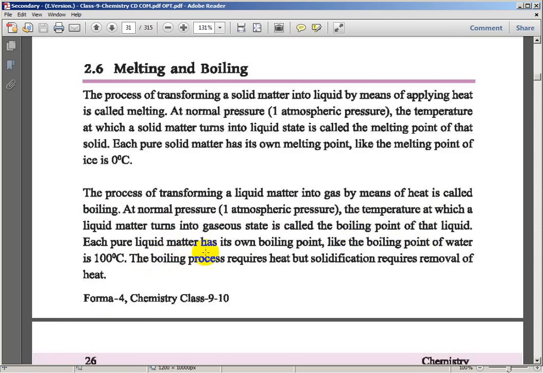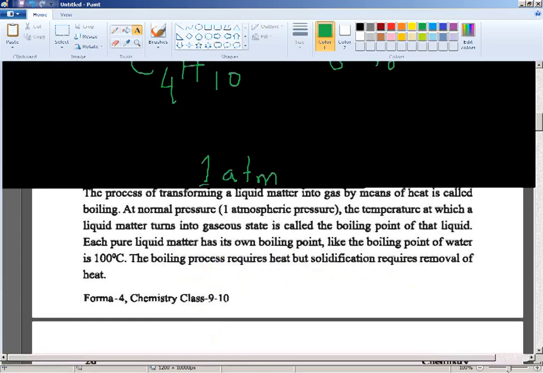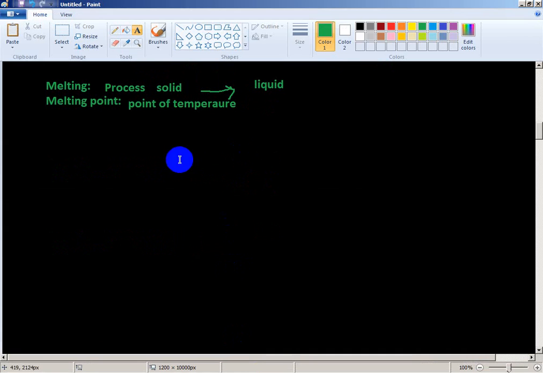Each pure liquid has its own boiling point, like the boiling point of water is 100 degrees Celsius. The boiling process requires heat, but solidification requires removal of heat. What is solidification?